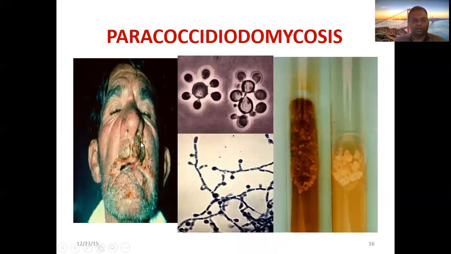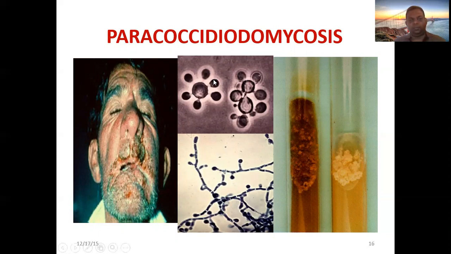So this is the hematogenous spread leading to these ulcerative granulomas. Here you can see again multiple buds. On the slant, there is another picture seen under the microscope. Mold at room temperature, yeast at body temperature.